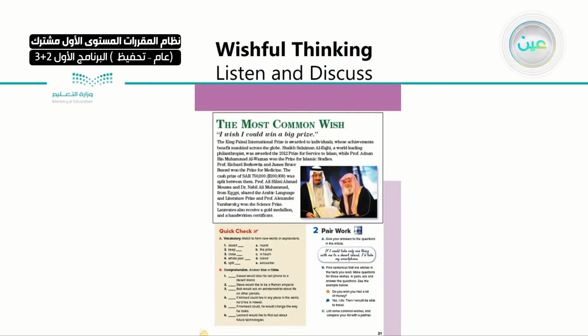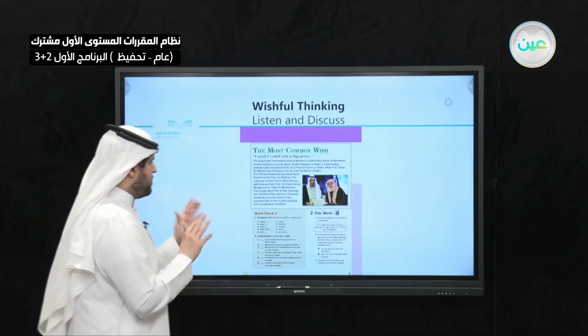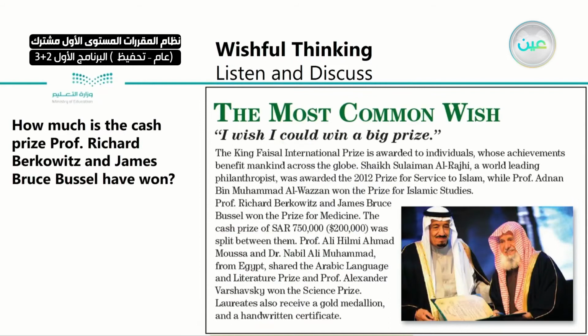Moving to the next page, the most common wish. I wish I could win a big prize. Of course, the most common wish in the whole world is what? Money. I wish I was a millionaire. I wish I had more money. And so this is the most common wish. So this is the passage for the most common wish. Of course, you see the picture of King Salman and Sheikh Sulaiman al-Rajhi. I wish I could win a big prize.